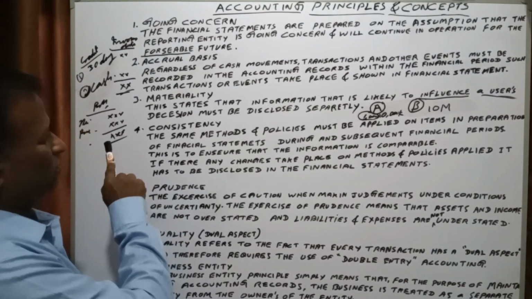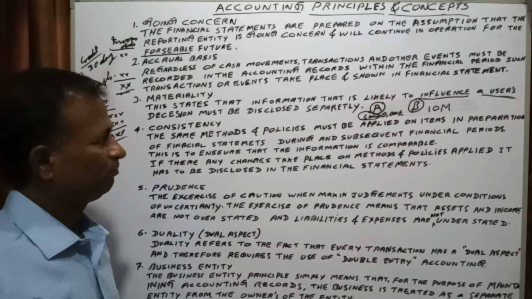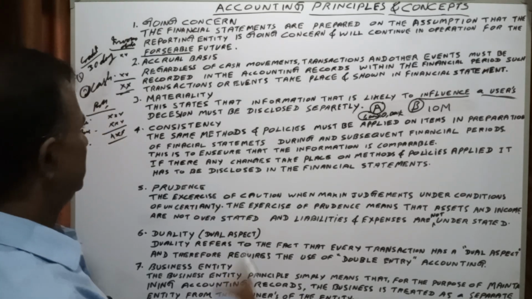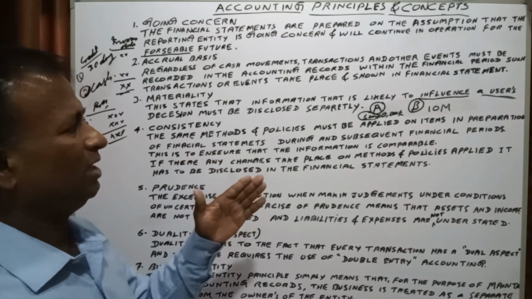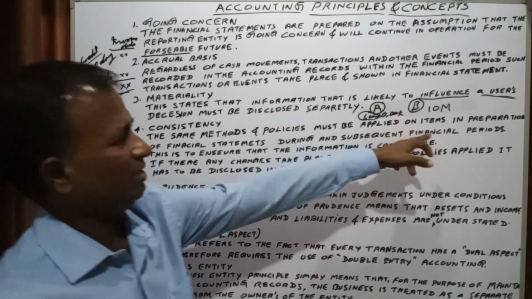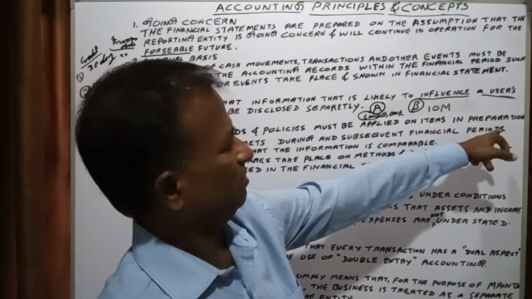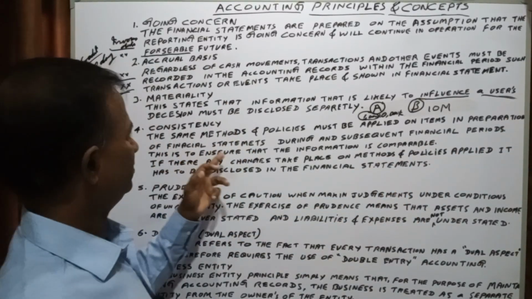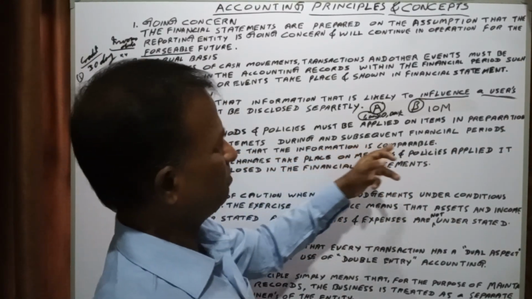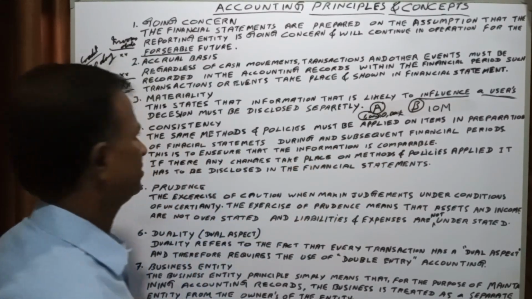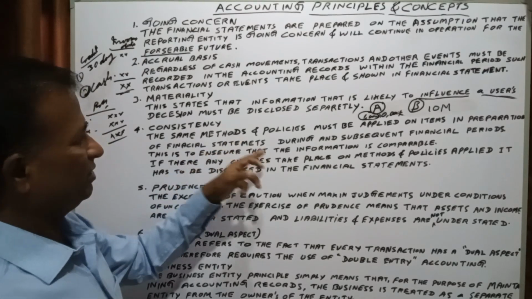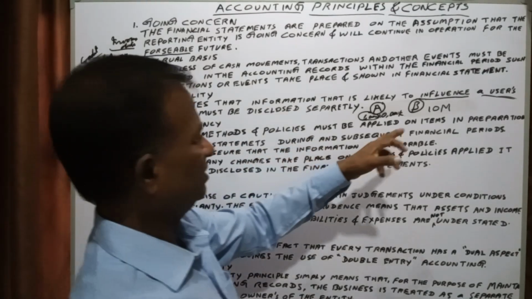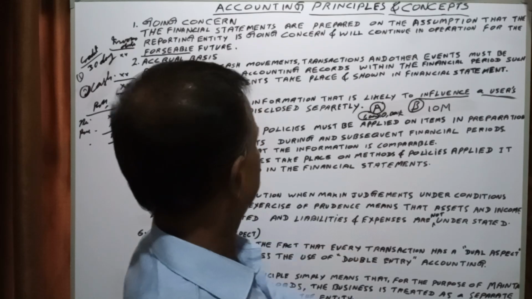Next, we will come to consistency. Consistency: the same methods and policies must be applied on items in the preparation of financial statements during current and subsequent financial periods. This is to ensure that the information is comparable.